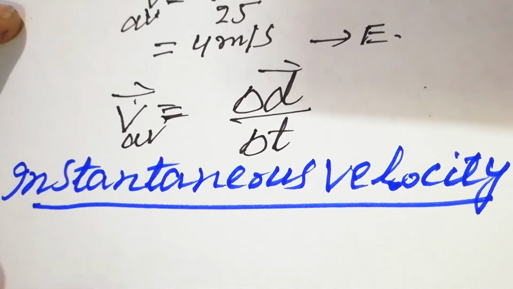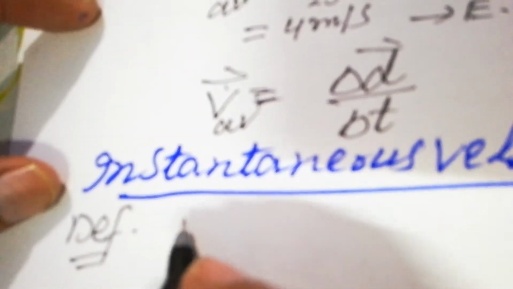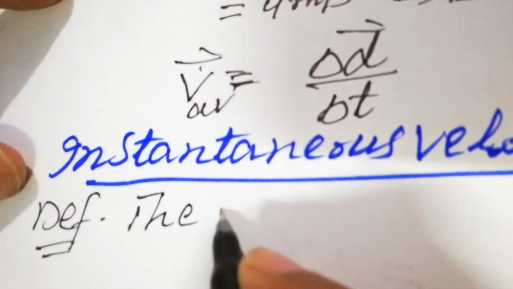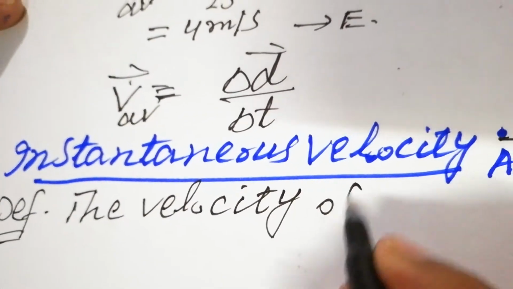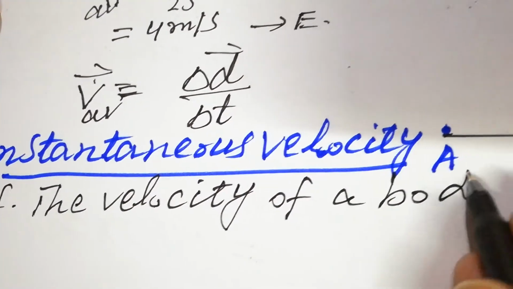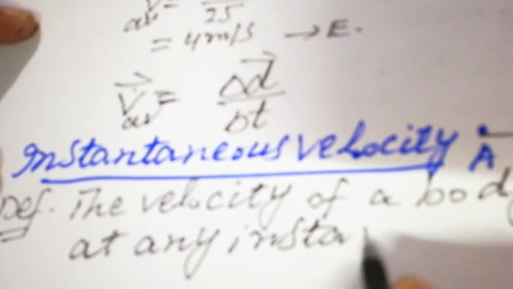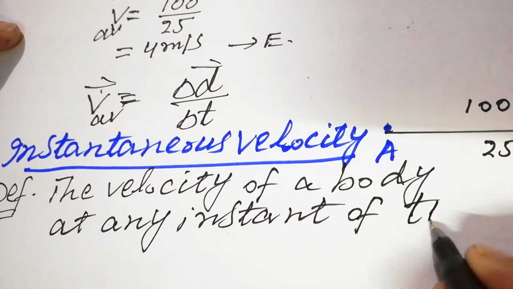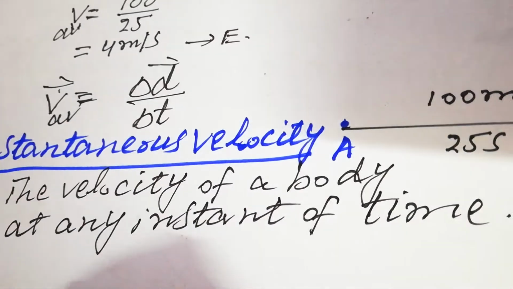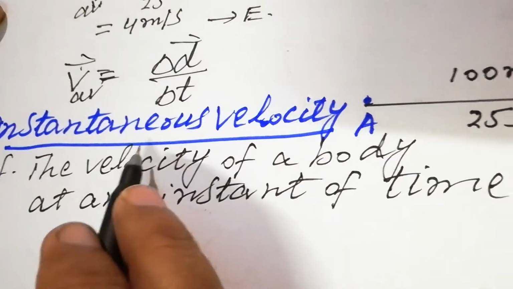And what is instantaneous velocity, students? Look at here. The velocity of a body at any instant of time is called instantaneous velocity.